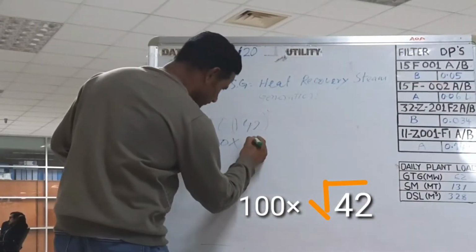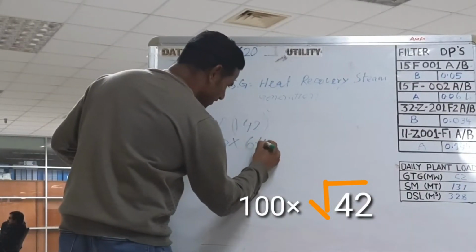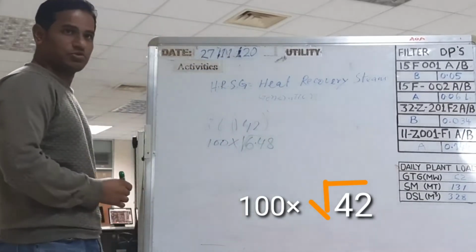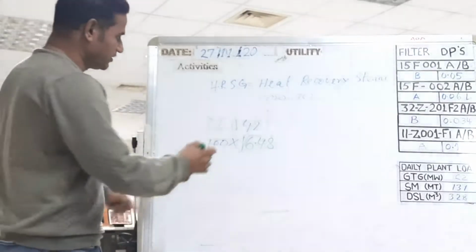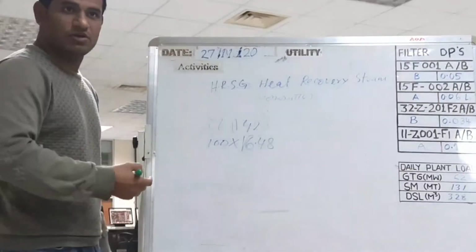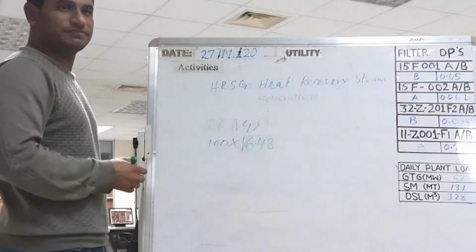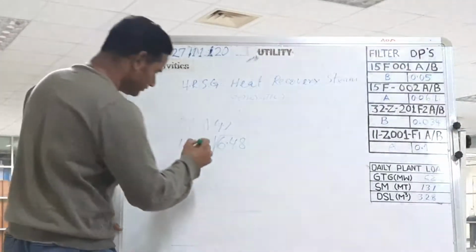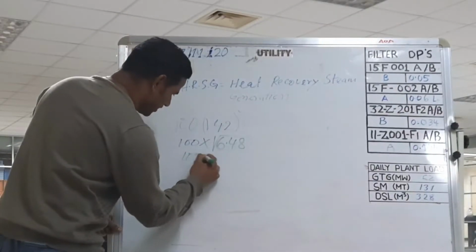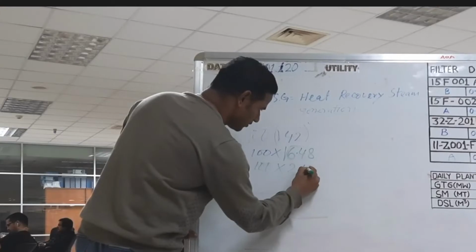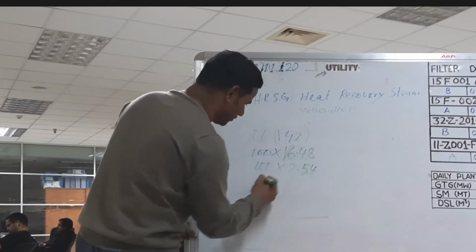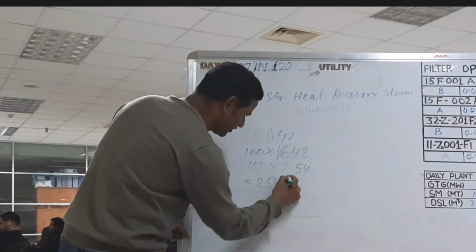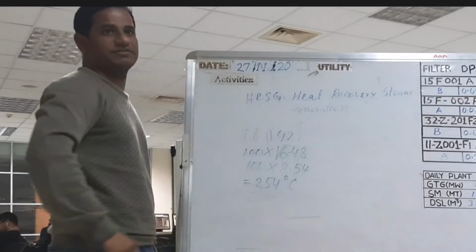Again root this. Two times of root. This 42 kg pressure, 2 times of root. So again root this, how much coming? 2.54. So 100 multiple 2.54 equal to 154 degree centigrade.